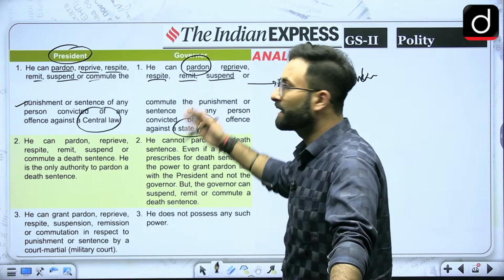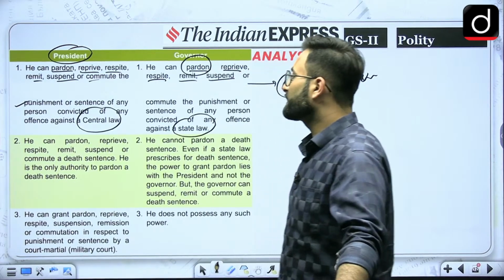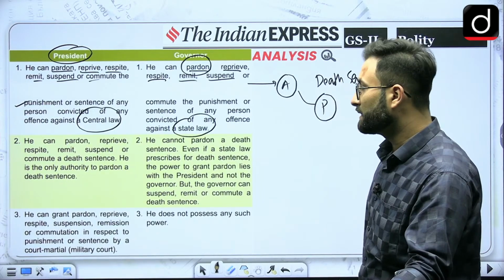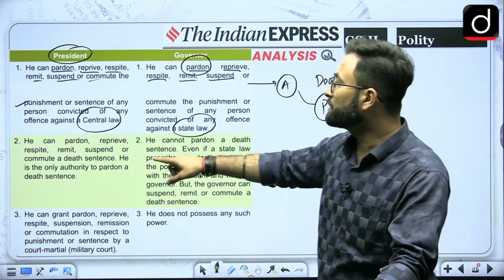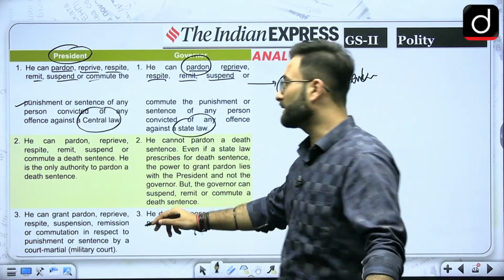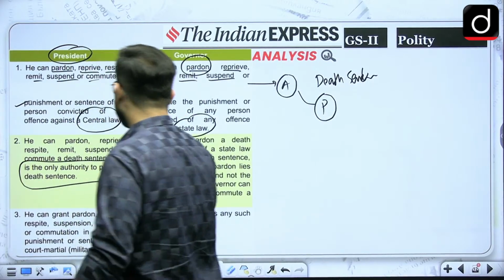Coming to the next one, he can pardon, reprieve, respite, remit, suspend or commute a death sentence, which we have already seen. He is the only authority to pardon a death sentence.